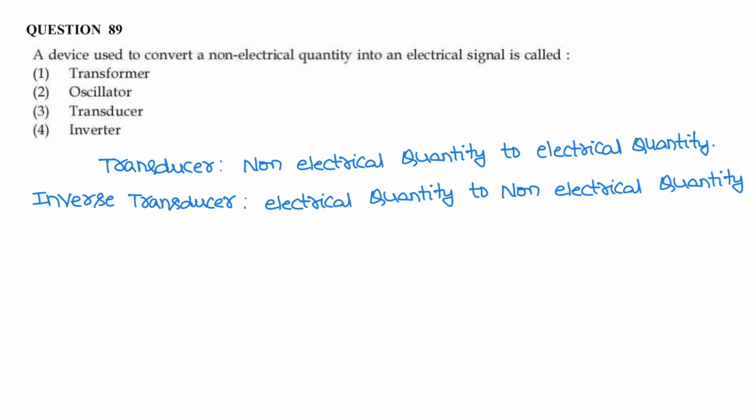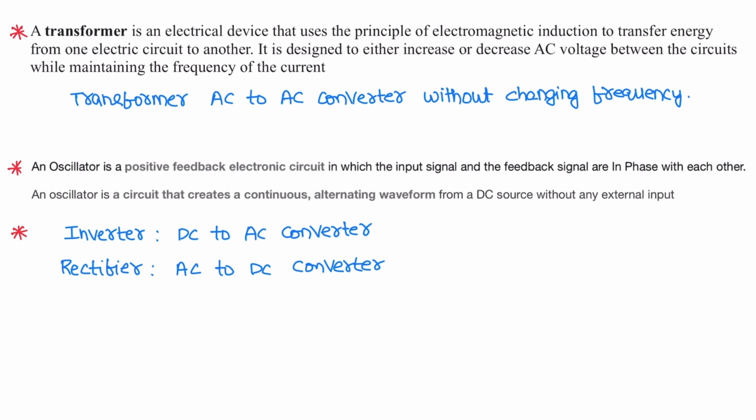Question number 89. The device used to convert non-electrical quantity into electrical signal is called. So answer is transducer. A transducer converts non-electrical quantity into electrical quantity, whereas inverse transducers convert electrical quantity into non-electrical quantity. Transformer. Transformer is an electric device that uses the principle of electromagnetic induction to transfer energy from one circuit to another circuit. Transformer converts AC signal to AC signal without changing the frequency.